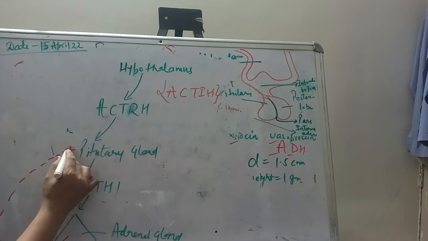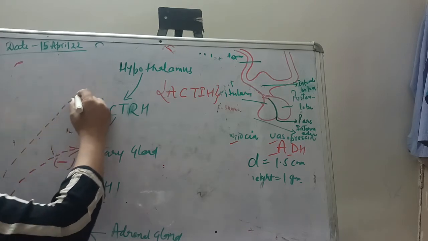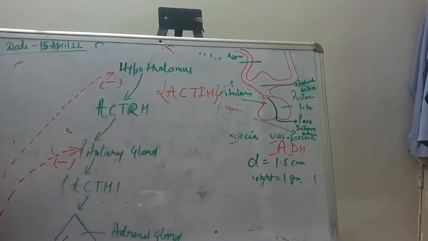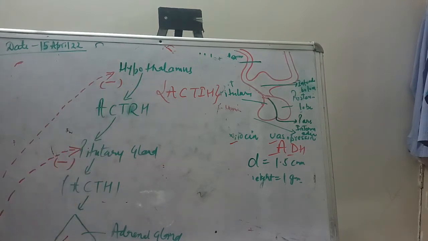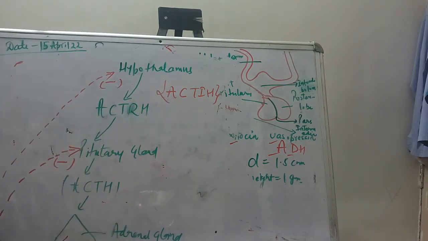Either it goes to the pituitary gland to inhibit the release of ACTH, or it gives a signal to the hypothalamus to stop releasing the ACTH-releasing hormone. So when this high level of cortisol gives a signal to the hypothalamus via nerve endings that there is already a large amount of cortisol in the blood, it says to stop secreting more and more ACTH, or more and more cortisol from the adrenal gland.